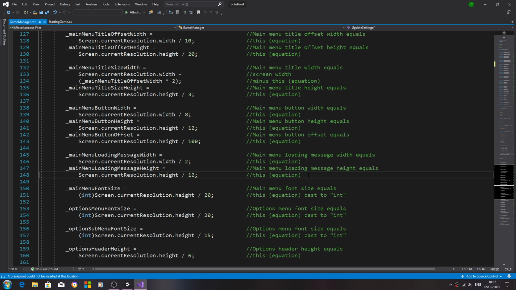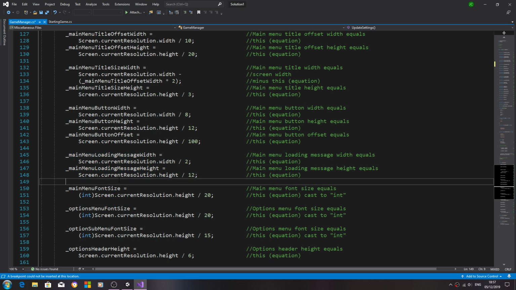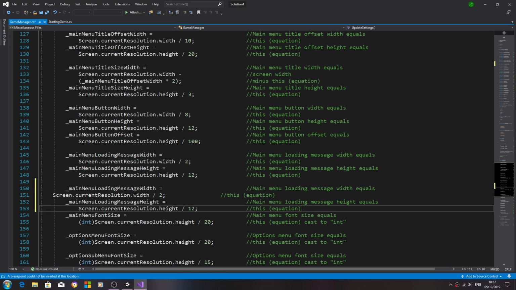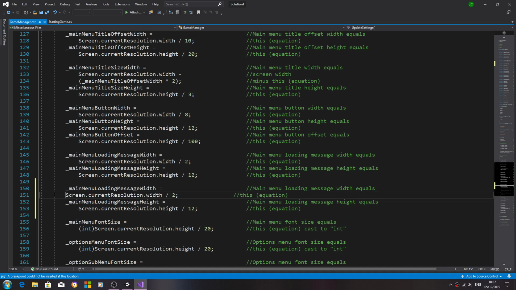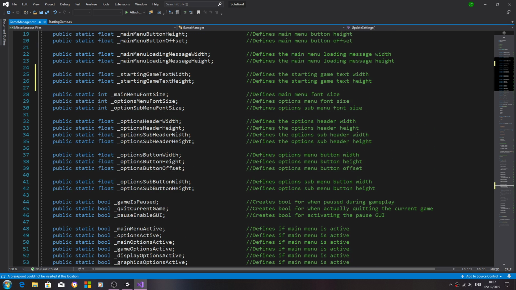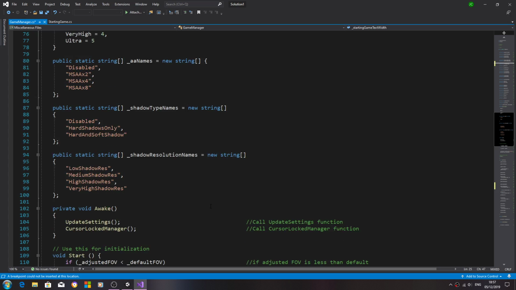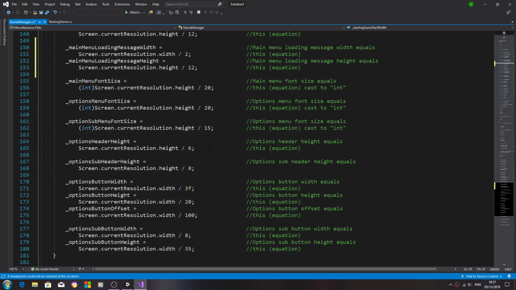And we'll also copy the two lines where we say main menu loading message width equals and height equals. So let's just copy those. We'll paste them in directly below. And now we can actually use these two new variables here.